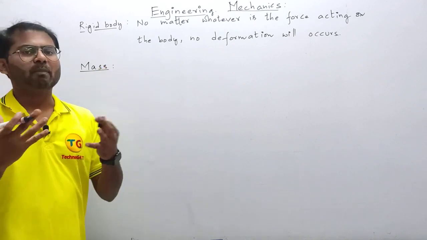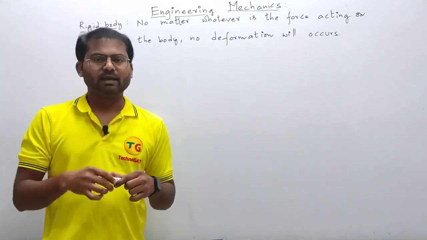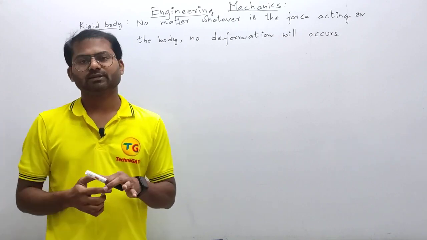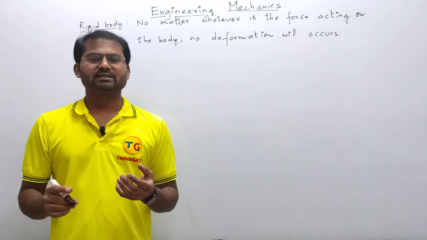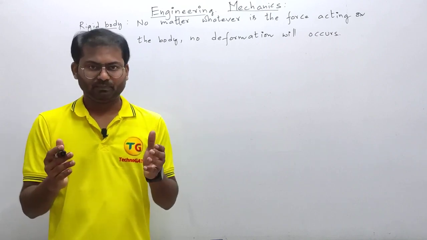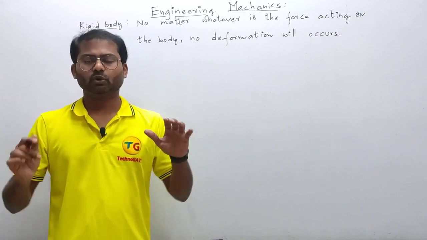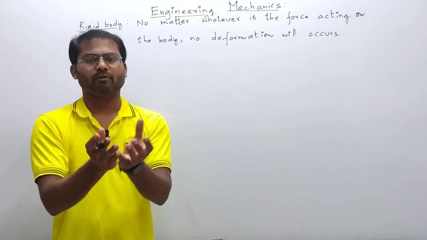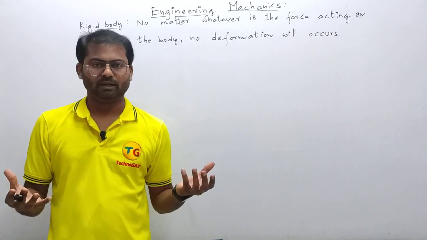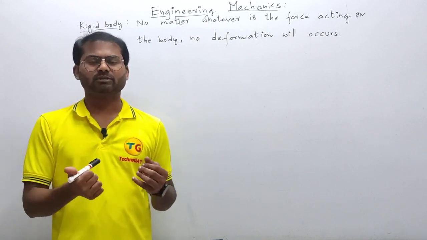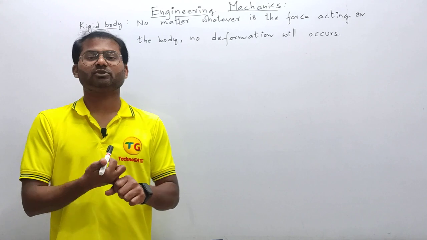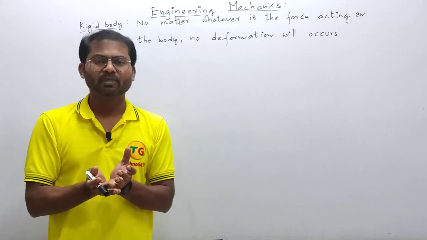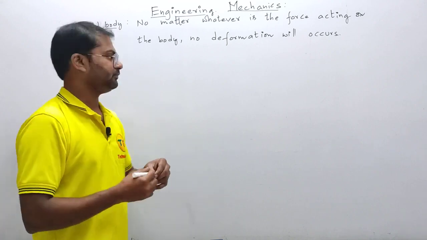So what is mass basically? You may have studied in chemistry that there are protons, electrons, atoms, molecules, all these things. So this is actually called the study of matter, M-A-T-T-E-R. So how much amount of matter is there inside the volume of a body is called mass basically. So how much amount of electrons, how much amount of protons, how much amount of atoms, molecules, all those things are there inside a specific volume, that is called mass.